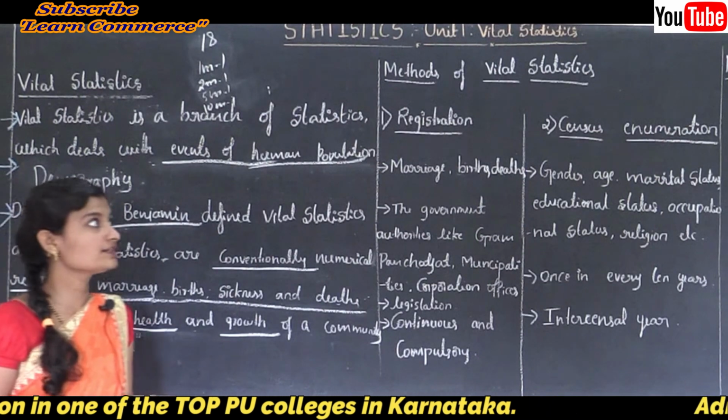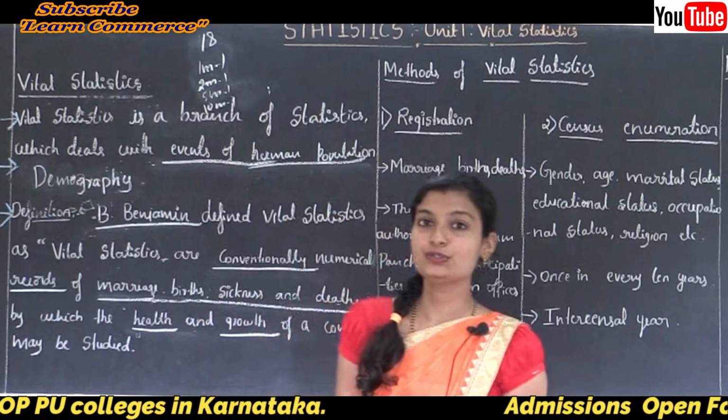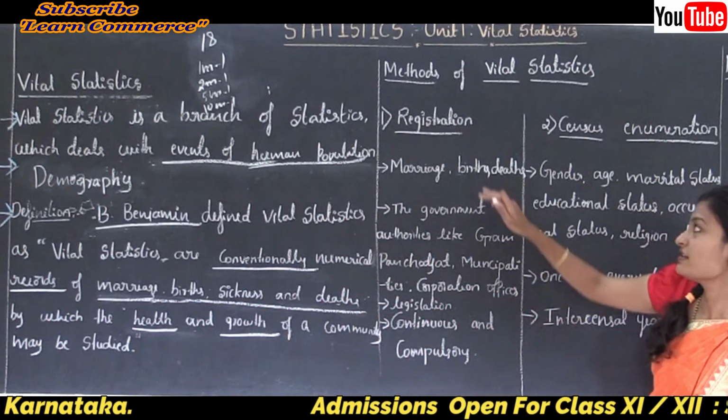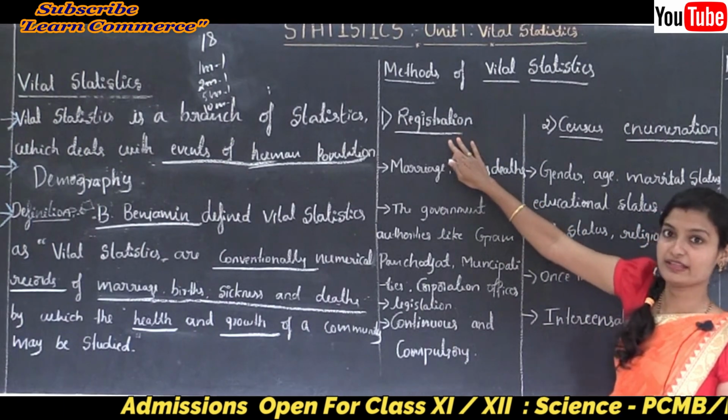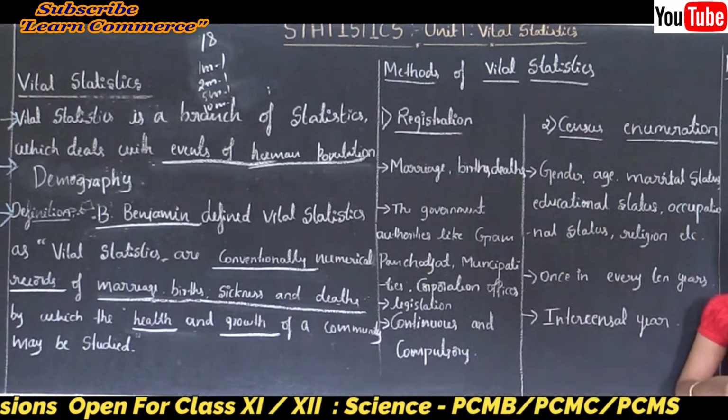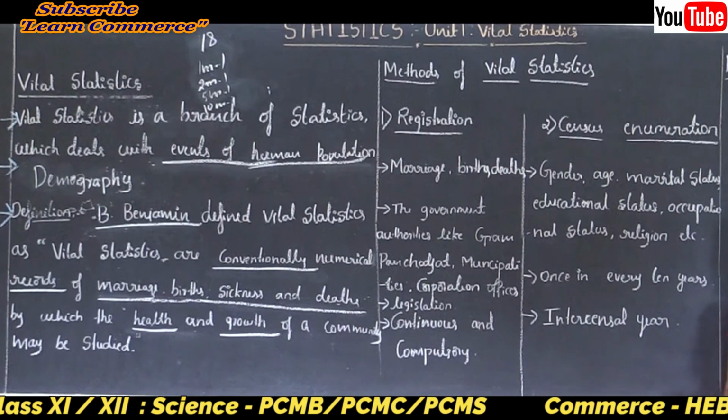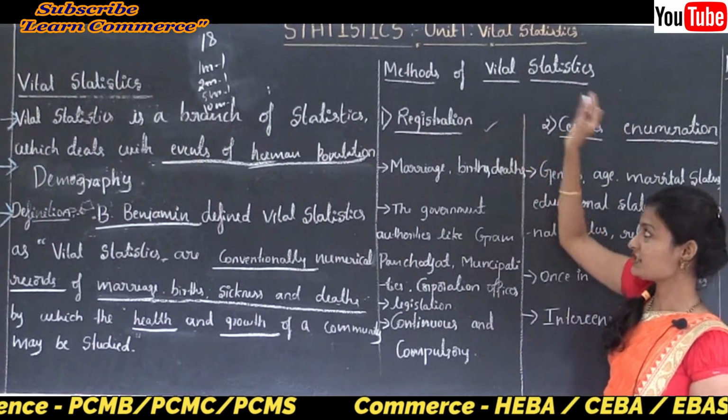Then let's see the methods of vital statistics. There are two methods of vital statistics. The first one is the registration method, another one is the census enumeration method. Let's see one by one. The first one, registration method.